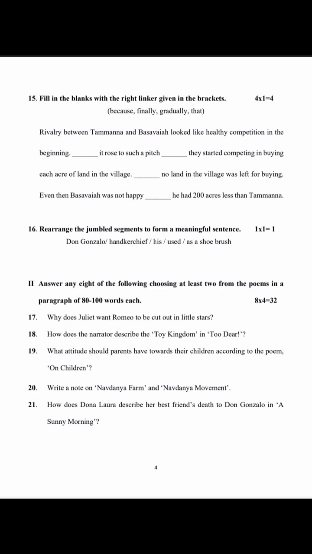Rivalry between Tammanna and Baswaya looked like healthy competition in the beginning. Okay, dash it rose to such a pitch dash they started competing in buying each acre of land in the village. Dash no land in the village was left for buying. Even then Baswaya was not happy. He had 200 acres less than Tammanna. Like this it is there. So first one, gradually it rose to such a pitch that whenever we are going to introduce the sentences, that will be the conjunction there. So gradually, it is known to you first how the competition was there. Gradually it rose to such a pitch that they started competing in buying each acre of land in the village.